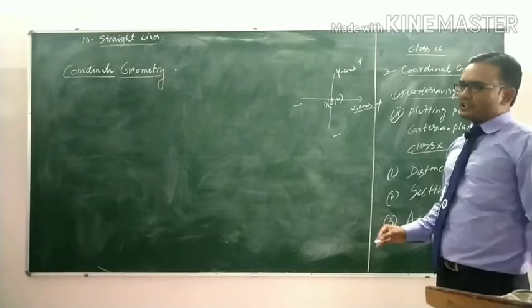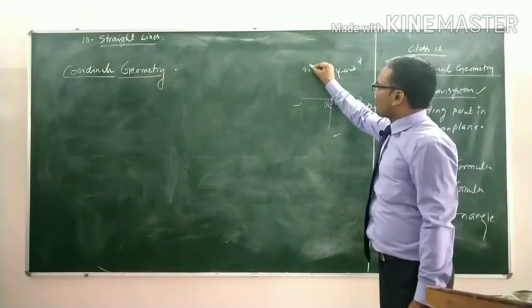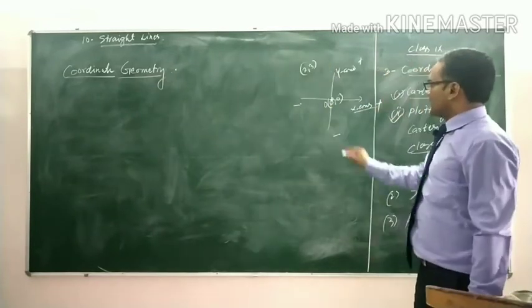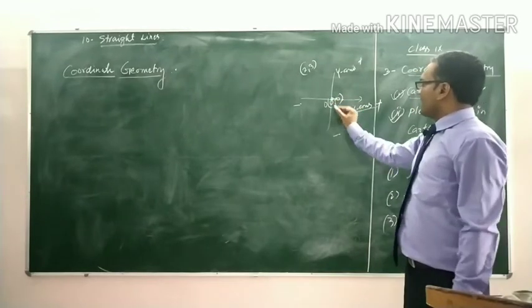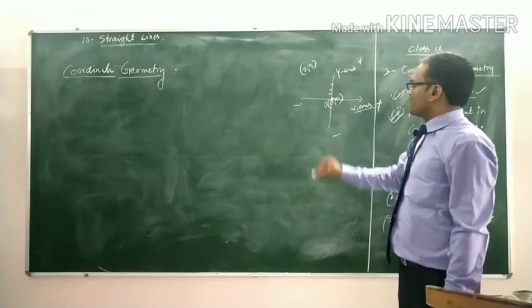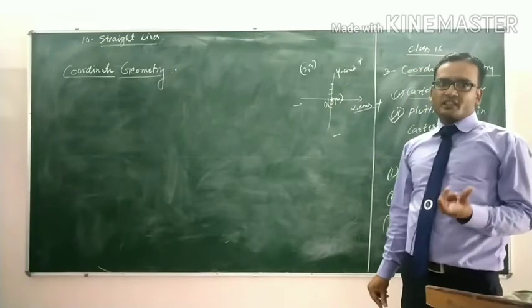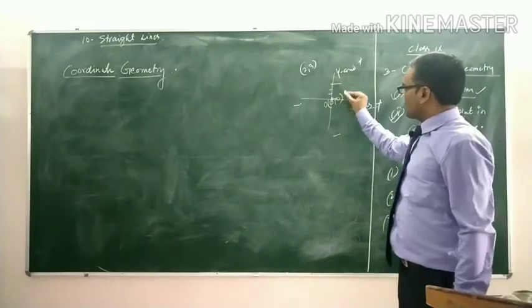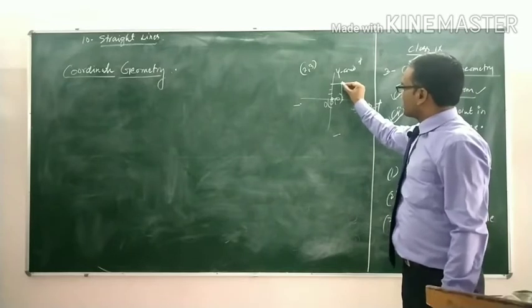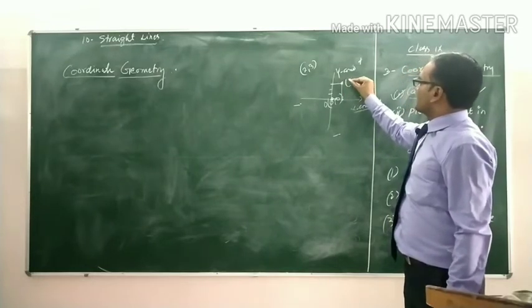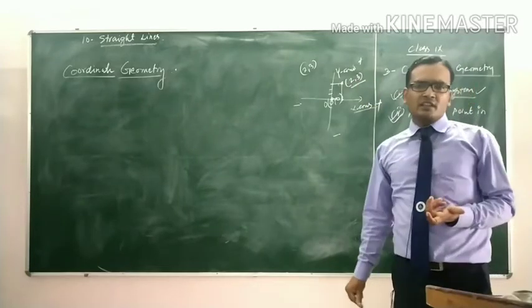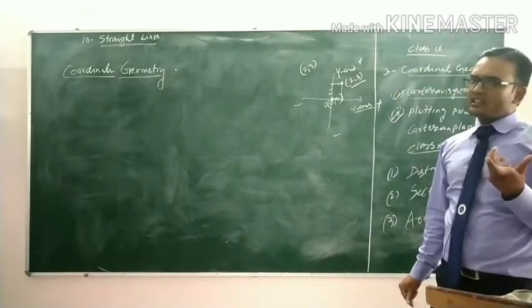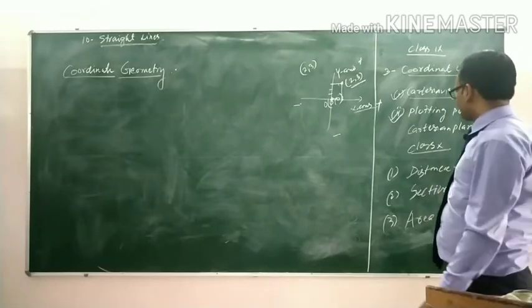You plot the point, for example 2, 3. Then we take 2 units distance on the x-axis and 3 units distance on the y-axis, and here they meet at the point. The coordinate of this point is 2 comma 3. You have learned this in class 9th.